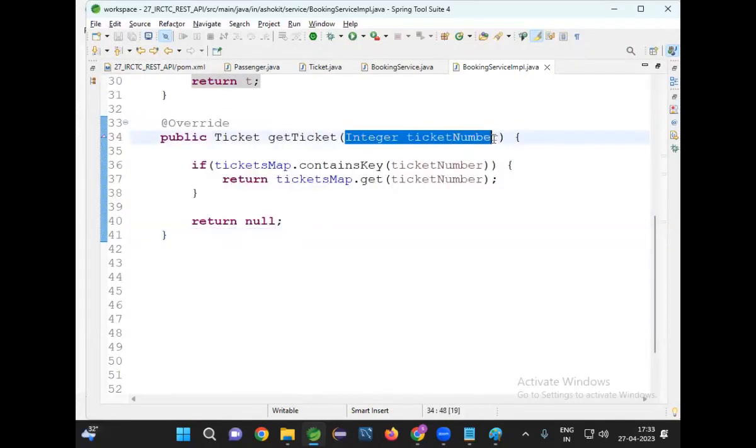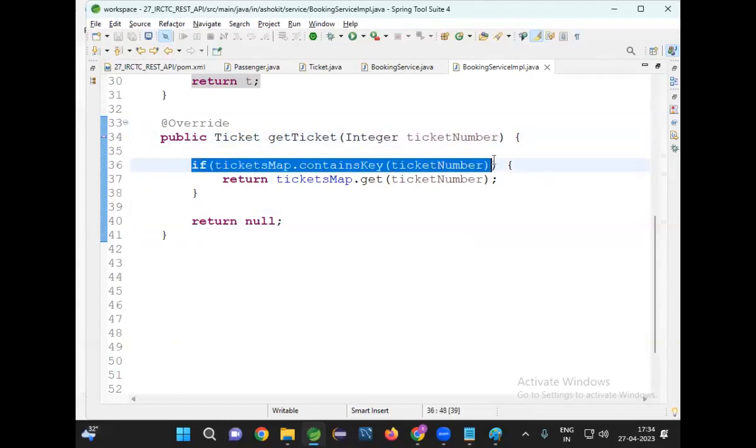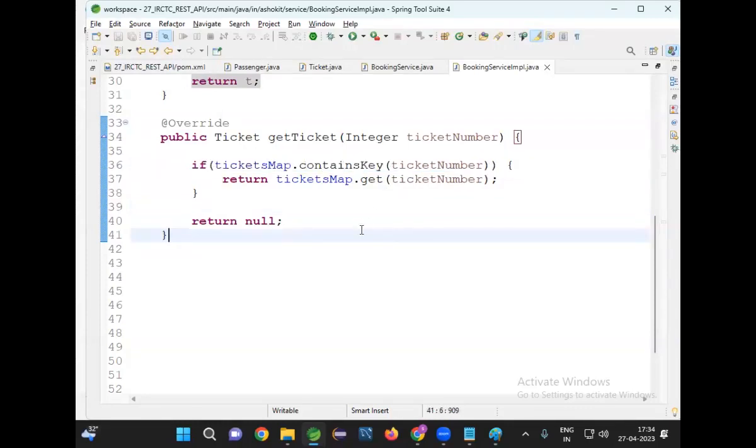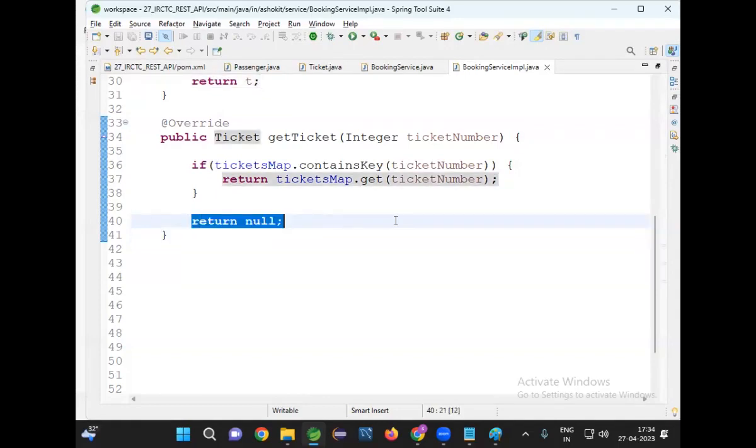It will take the ticket number. It will check whether a ticket with that number is available in the map or not. If the ticket is available in the map, it will get that ticket and return it. If the ticket is not available, it will return a null value.